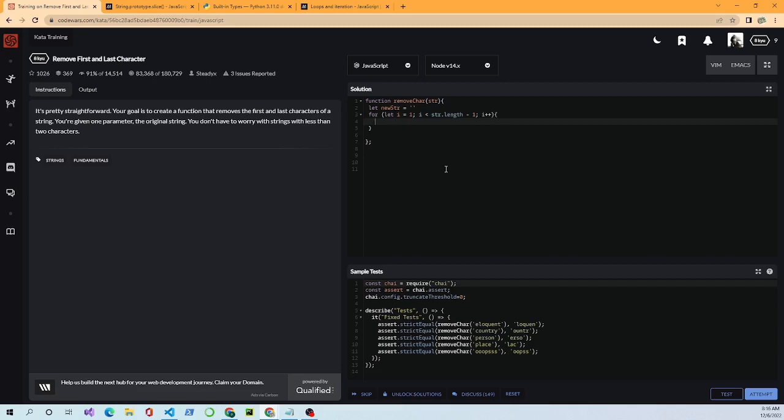Then as we're working in the for loop, we do newStr plus equals str[i]. For every iteration, it'll put a letter that's not the first letter or the last into the new string.